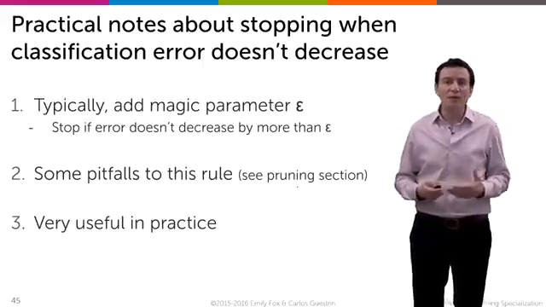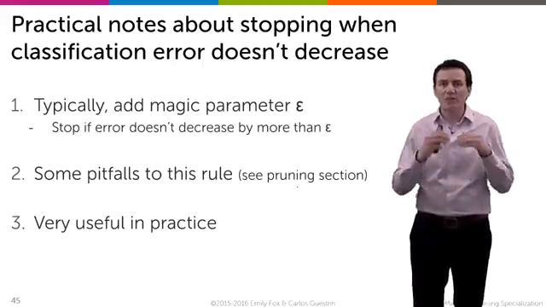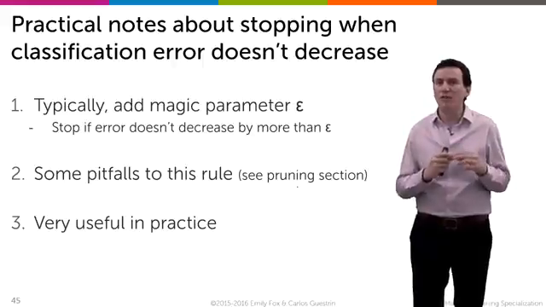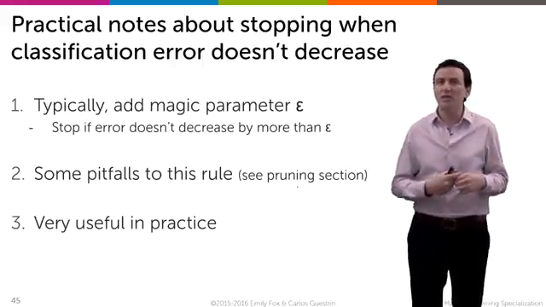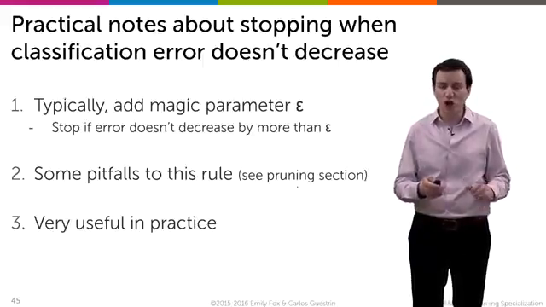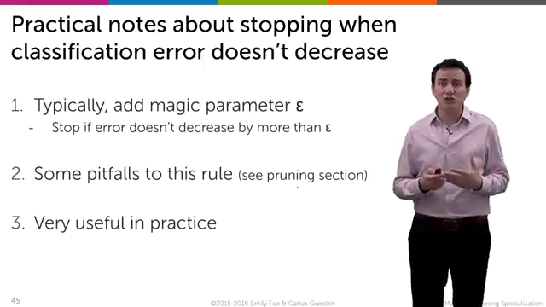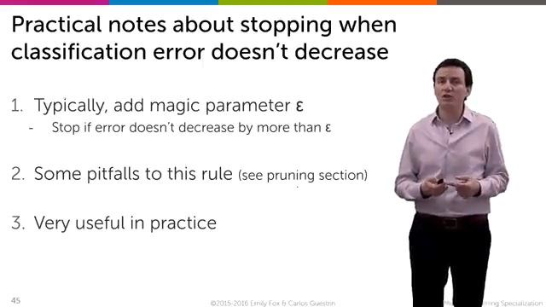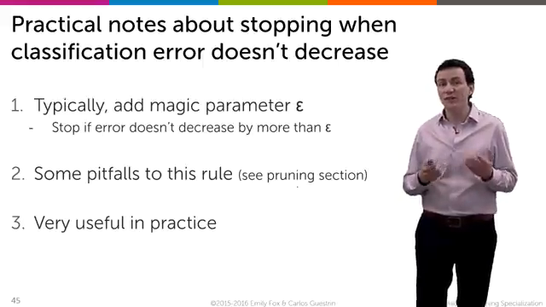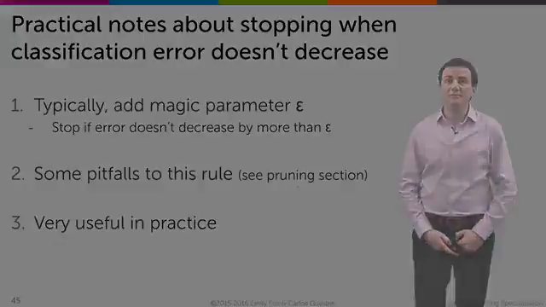Now, there's a few practical caveats about this. First, typically you don't just stop if the error doesn't decrease at all. You put a magic parameter, you say stop if the error doesn't decrease by more than epsilon. Let's say if it doesn't decrease by more than 1%, you just stop. Then there's a few pitfalls in practice for this rule, and we talk about those a little bit in the context of pruning. So this is a rule you should be super careful about, but it's very useful in practice. So something to definitely keep in mind.